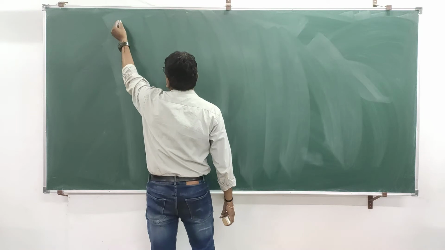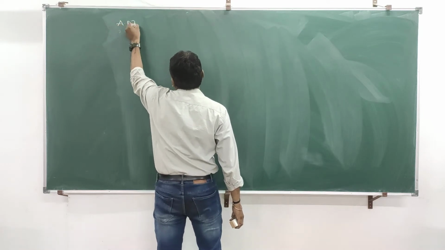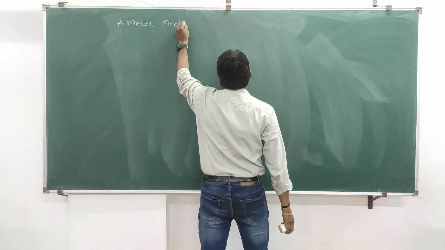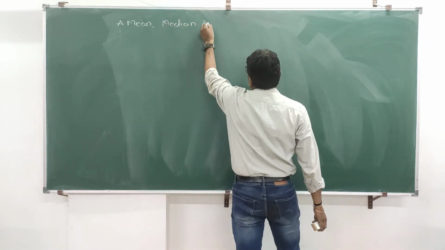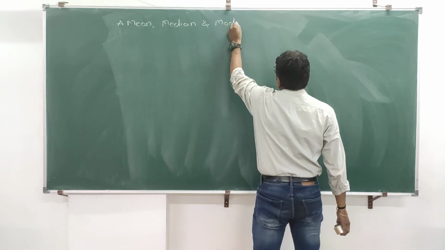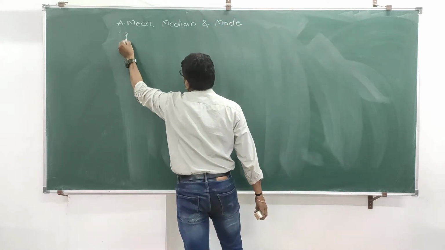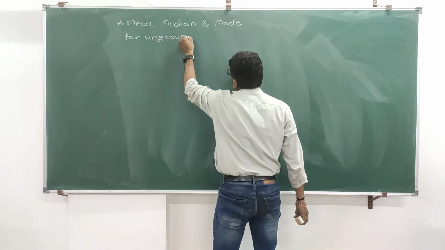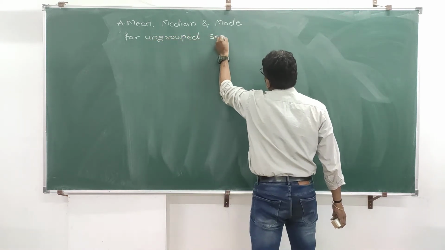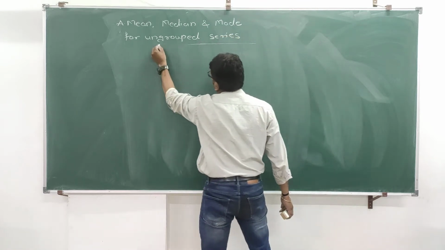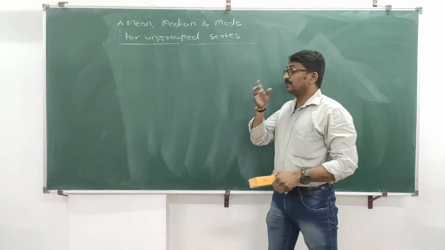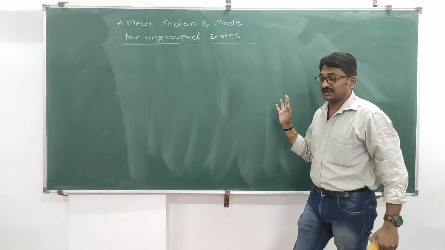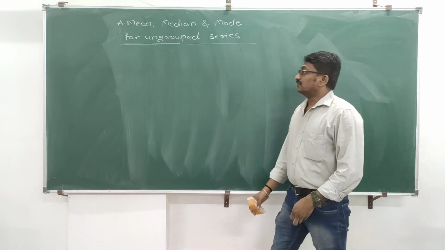I will write here arithmetic mean, median and mode for ungrouped series. Mean, median and mode for ungrouped series. Geometric mean and harmonic mean we'll see later, I'll tell you later. Okay. Now I'll start with mean.